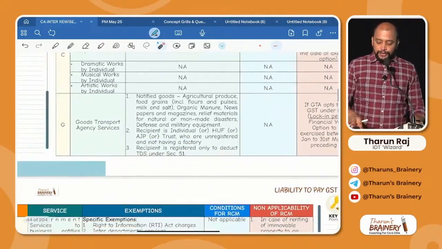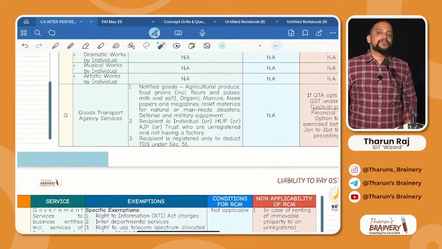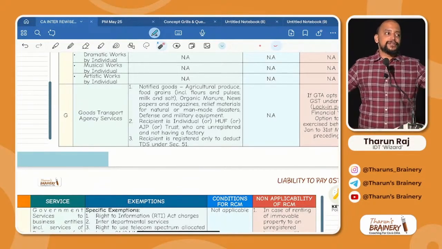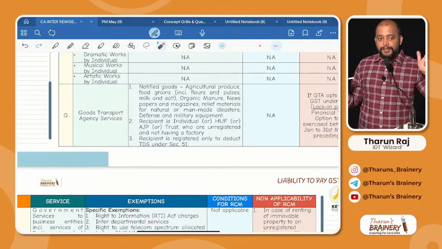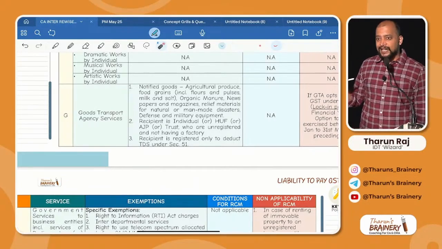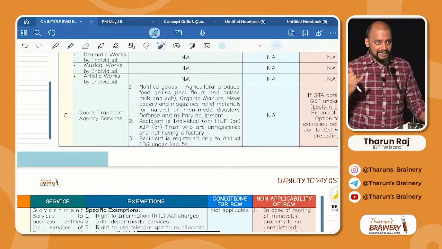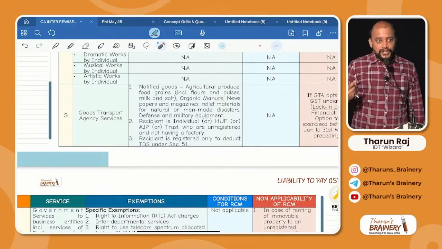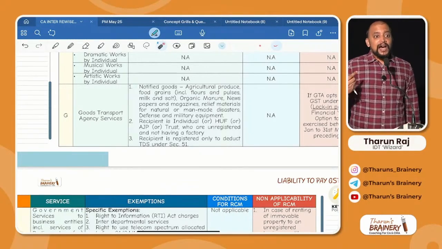Next. Look into the next one, GTA services. Come on, recollect what are the exemptions that we learned for GTA services? Notified goods. What are those notified goods? 6 notified goods: agricultural produce, food grains, including flours, pulses, milk and salt, organic manure, newspapers and magazines, relief material for natural and man-made disasters, defense and military equipment. These 6. Next, second exemption, if the recipient is individual, HUF, AOP or a trust, and they are unregistered.